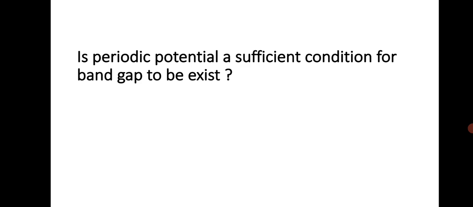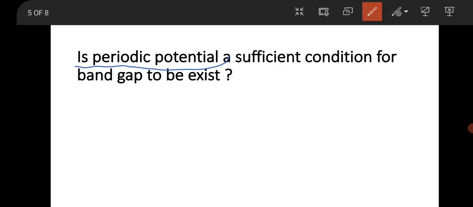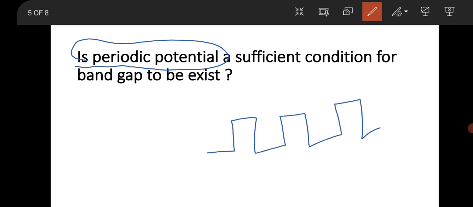And whenever we are solving the Schrodinger equation, we are getting some allowed regions and forbidden regions, which indicate that there is the existence of some band gap in the material. Will this periodic potential be a sufficient condition? So is it because the periodic potential exists in this solid that we are getting some band gap? Like, suppose this is my,